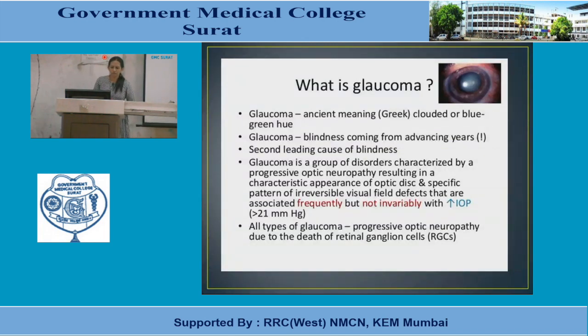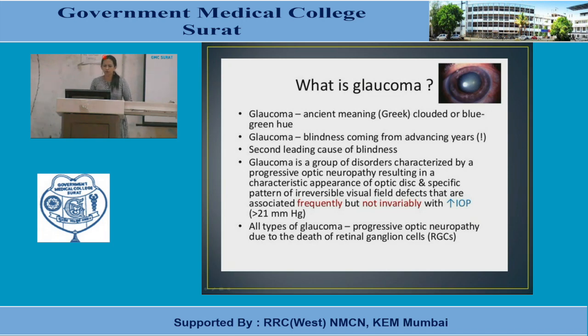What is glaucoma? According to the ancient Greek meaning, glaucoma means clouded or blue-green hue. It is one of the reasons for blindness, and it is believed to be due to advancing years or aging.